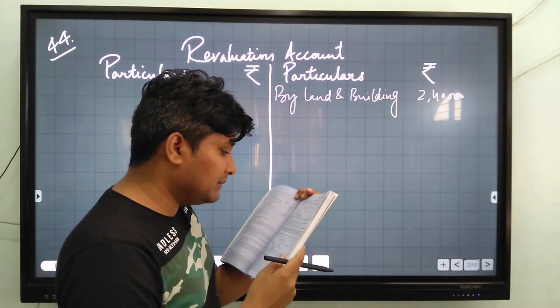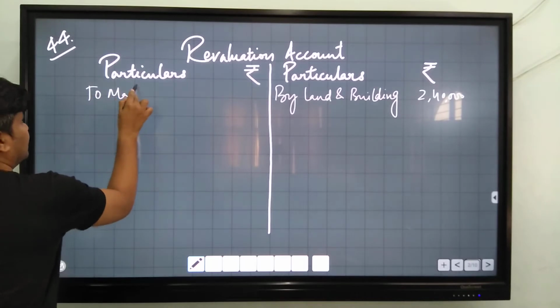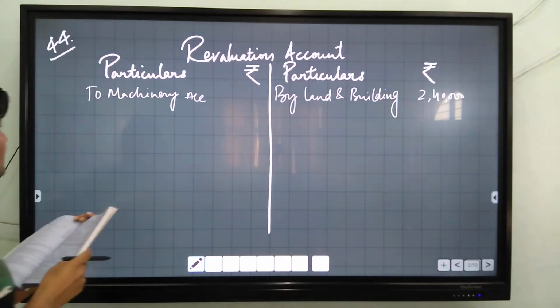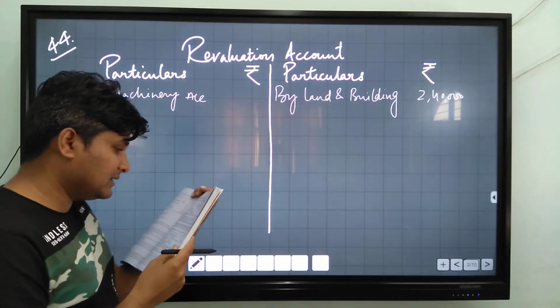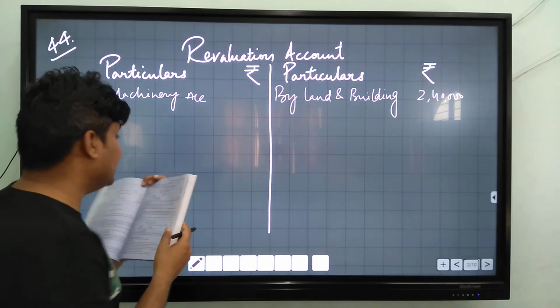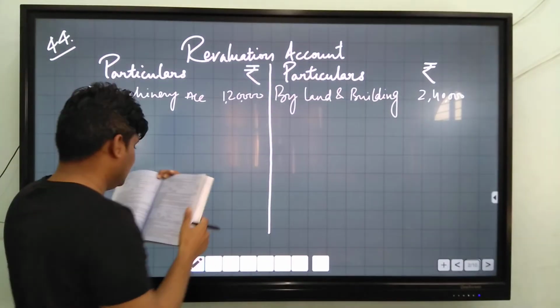Second point is machinery be depreciated by 10%. You will write on the debit side, to machinery account. The value of machine is decreasing by 10%. The value of machine in the balance sheet is 12 lakh. 10% of 12 lakh is 1,20,000 only.